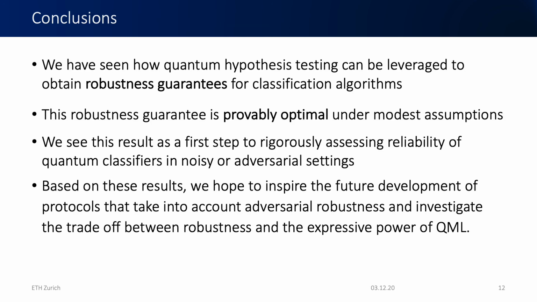Yes, so to conclude now, we have seen how quantum hypothesis testing can be leveraged to obtain robustness guarantees for classification algorithms. And we've also seen that this robustness guarantee is provably optimal under modest assumptions. And we really see this result as a first step towards rigorously assessing the reliability of quantum classifiers against adversaries or in noisy and adversarial settings.